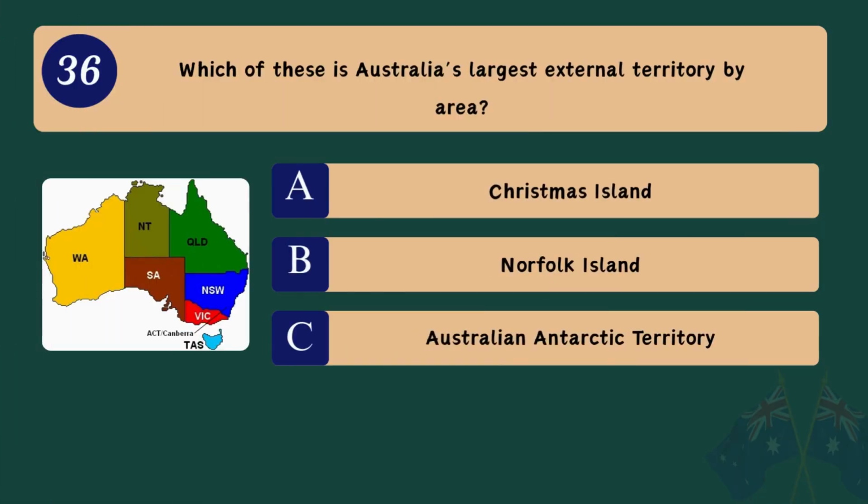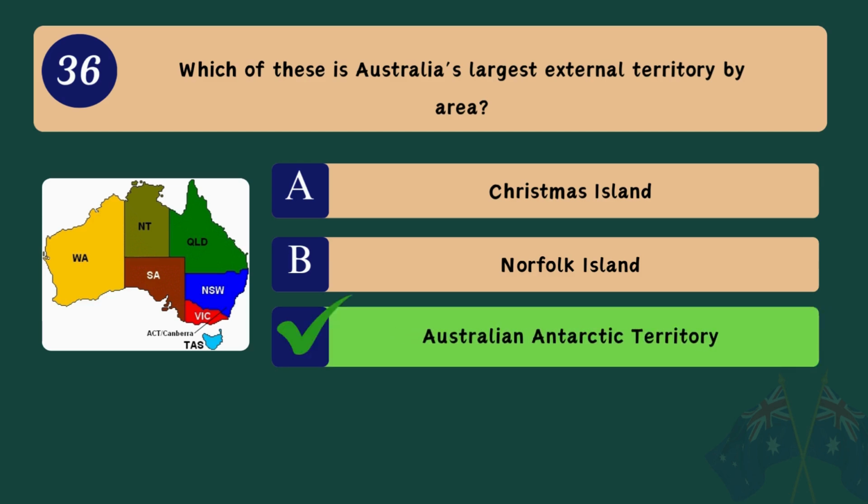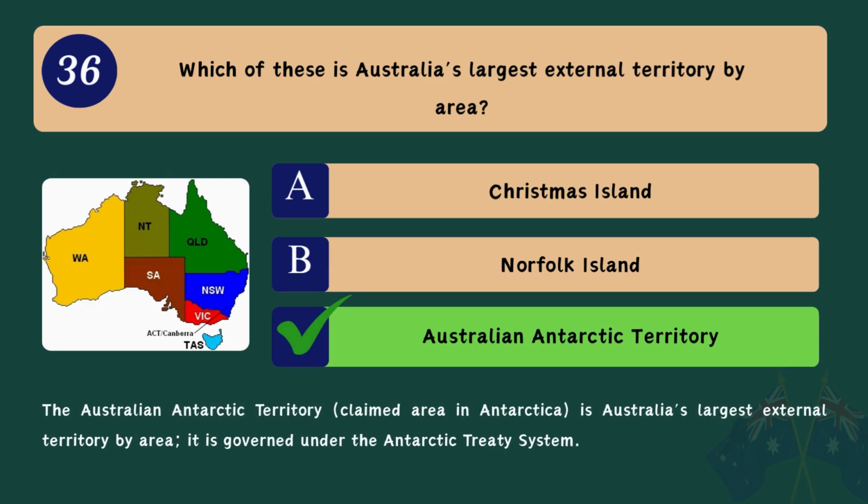Question 36. Which of these is Australia's largest external territory by area? A. Christmas Island. B. Norfolk Island. C. Australian Antarctic Territory. Correct answer. C. Australian Antarctic Territory. The Australian Antarctic Territory, a claimed area in Antarctica, is Australia's largest external territory by area. It is governed under the Antarctic Treaty System.